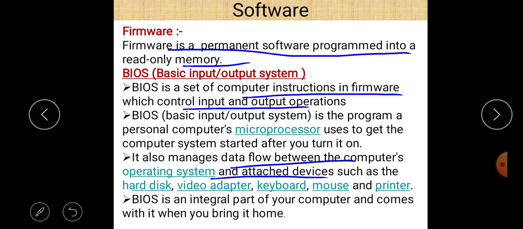BIOS is an integral part of your computer system and comes with it when you bring it home. When you purchase the computer system, it is part of the system. These are the instructions executed just after you give the power supply to your computer system.